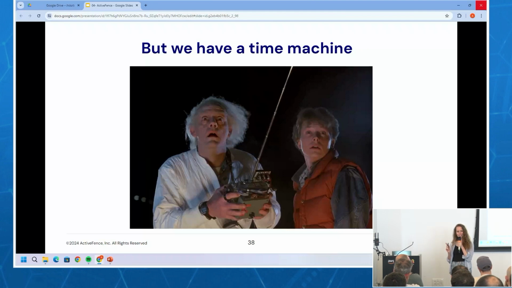And then we said, we're lucky because we have a time machine. Now, what does this mean? Not everyone has a time machine, but we do. So what we have is basically, remember, we bought Spectrum. We bought this company, and we still had all their servers and all their systems up with all of their client production traffic going through, right? We were still supporting that. And what we were trying to do is to move everything to our own infrastructure. And so that meant that we knew what was going to come, right? We could look at Spectrum systems and say, that's what it is going to look like.